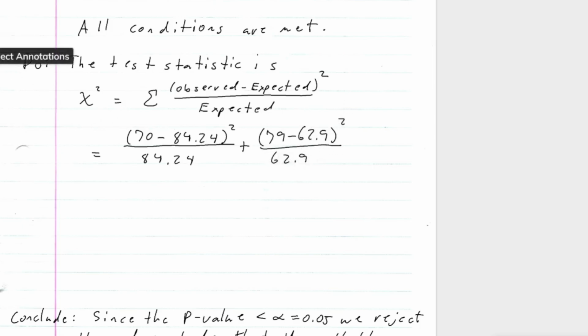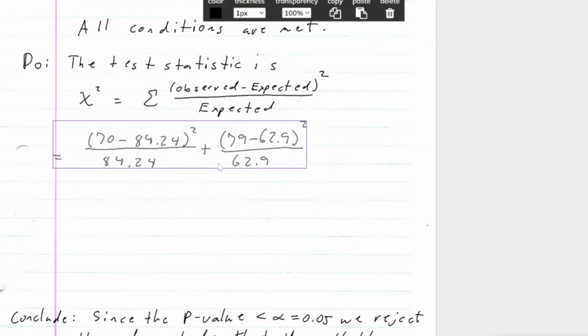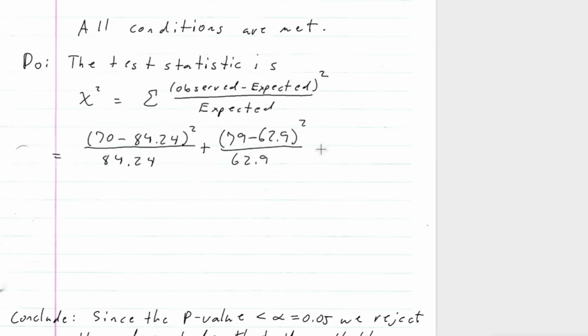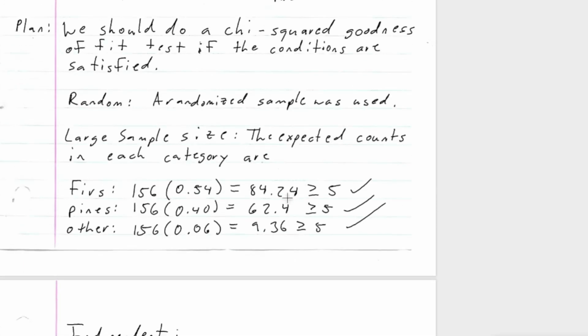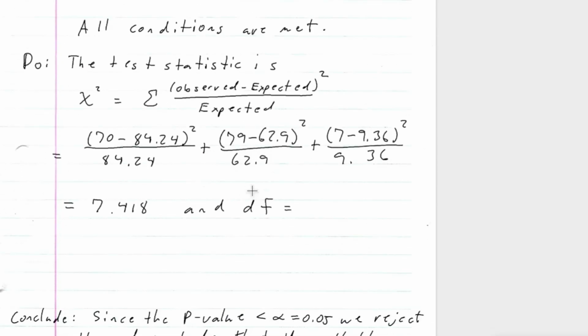Even looking at this, it looks like this is not going to pass, right? All right, so plus 7 minus 9.36 squared over 9.36. And this is equal to 7.418. And so the way we get degrees of freedom is we take the number of categories, which in this case was 3, and we subtract 1. So 3 minus 1, which is 2.